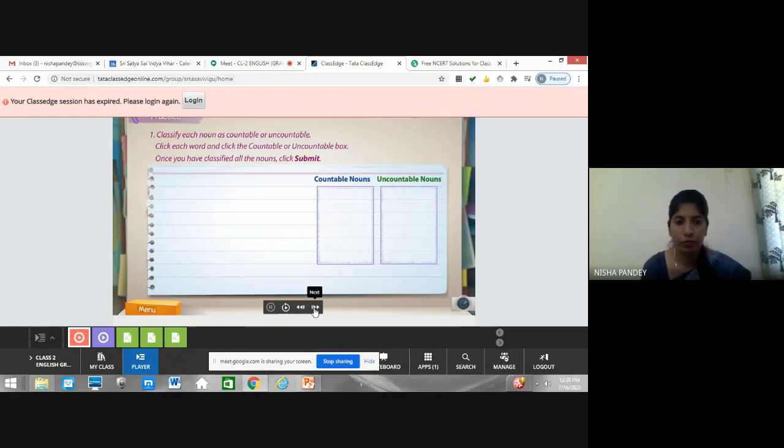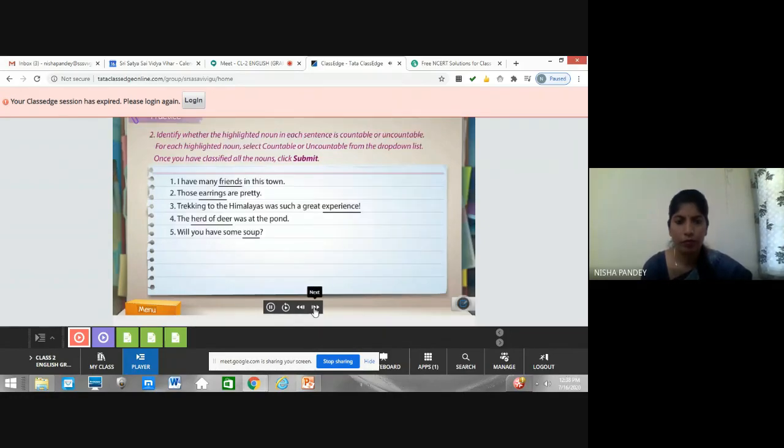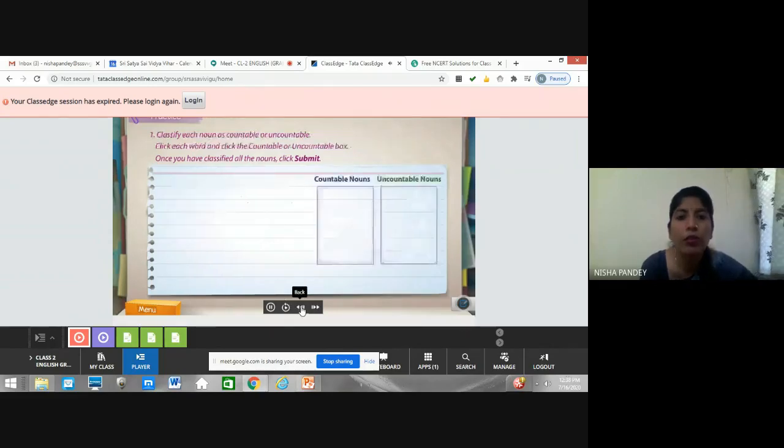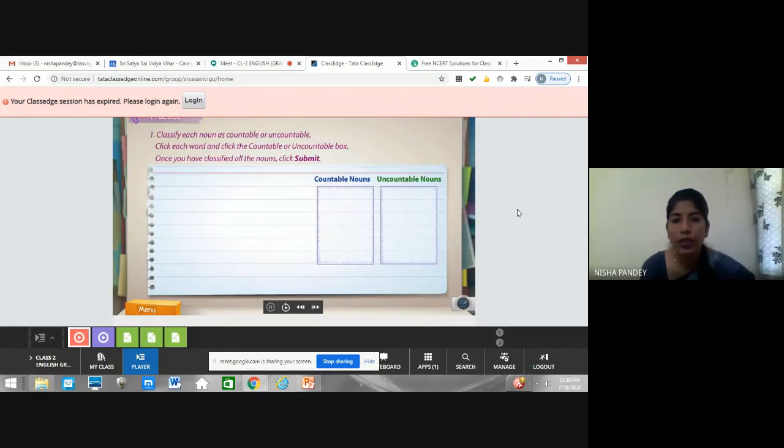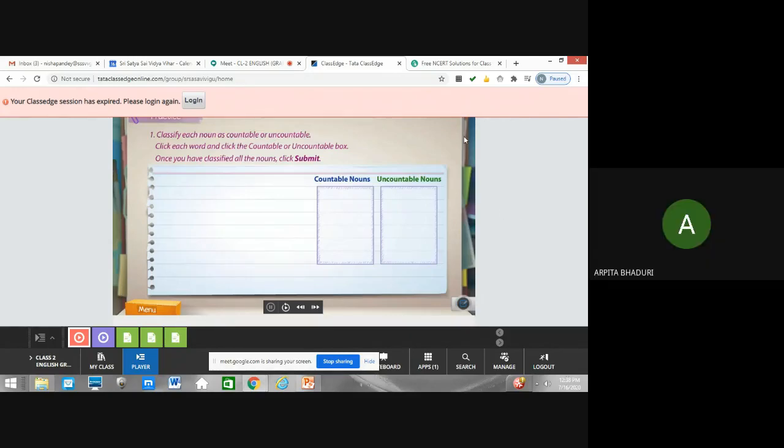Identify whether the highlighted noun in each sentence is countable or uncountable. Classify each noun as countable or uncountable. Click each word and click the countable or uncountable box. Can you see the words? Once you have classified all the nouns, click Submit. Yes, ma'am. Where are the words? I can't see them. Let me see. Ma'am, it was coming before, ma'am.